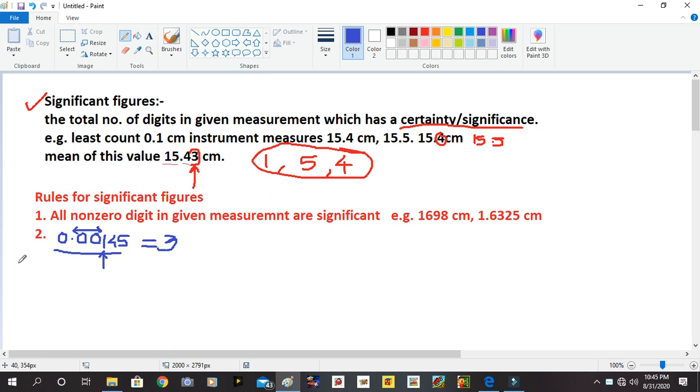But if I say, in a third rule, if I say there is 145.02,